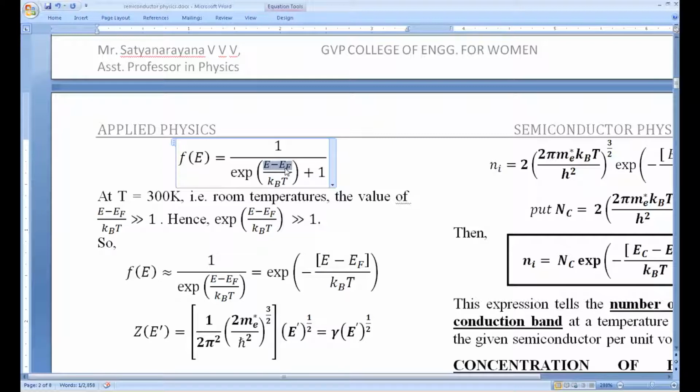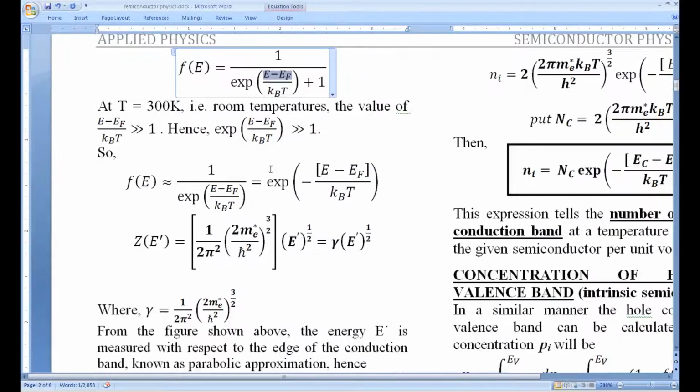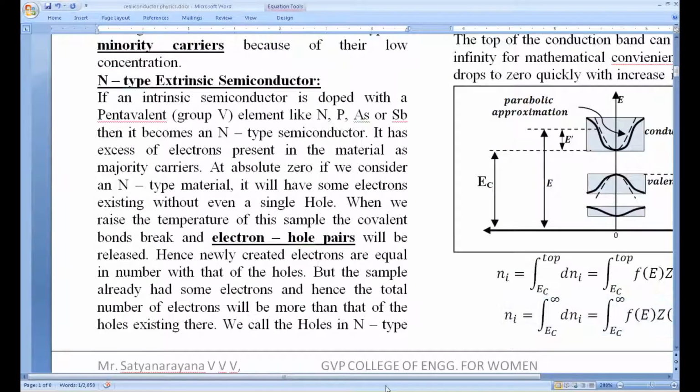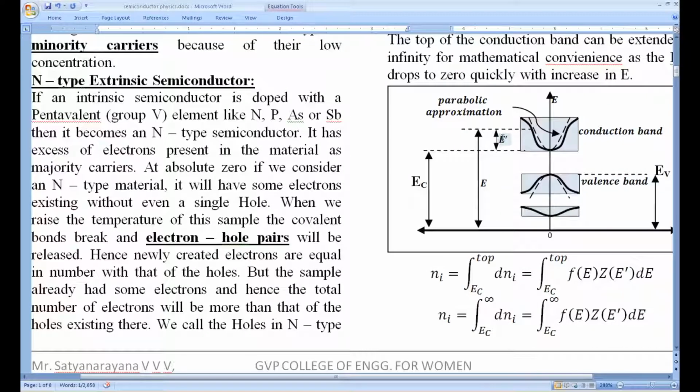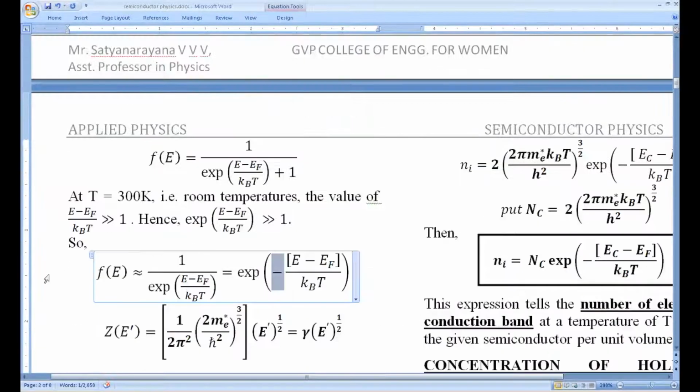So it is e power something like 100. E power 100 is usually a big number. So no matter whether you add this 1 or subtract or neglect it, it is not going to make any difference. So you can simply neglect this. It is just 1 by e power something. After that approximation, we can write 1 by exponential of this, or you can safely take it to the numerator by writing a negative sign. This is approximately the f of E. Therefore, the z of E dash, with the above mentioned approximation, if you replace this E dash with E minus Ec, we are going to have z of E dash, the density of states.